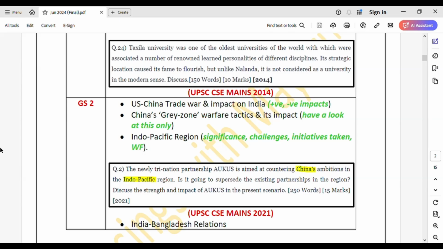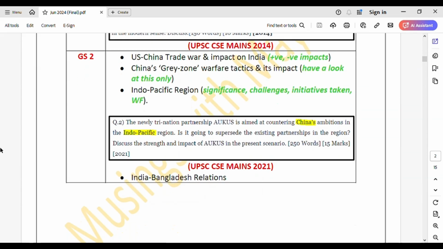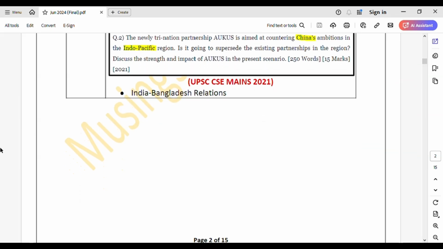See, they have asked about one initiative, right, to safeguard the interests of the Indo-Pacific region, right? So that will form the basis based on which we will make notes on Indo-Pacific region, okay? Is it going to supersede the existing partnerships in the region? Discuss the strength and impact of AUKUS in the present scenario, right? Okay, next topic is India-Bangladesh relations.